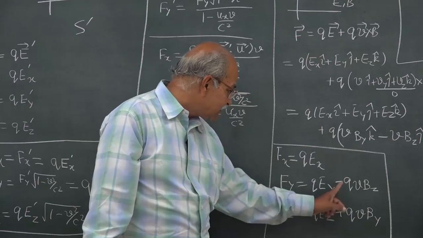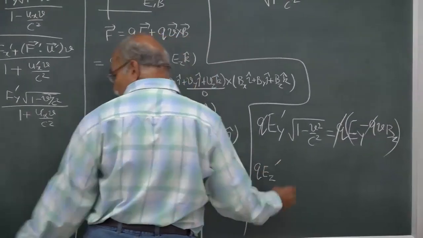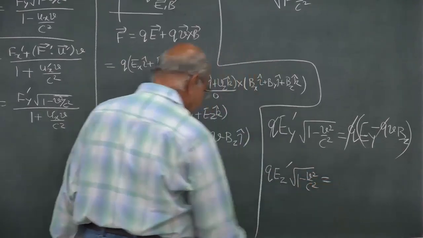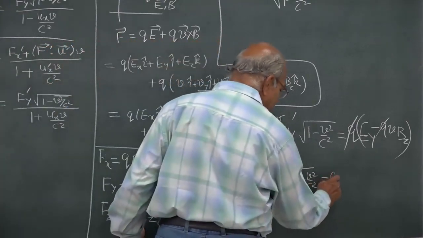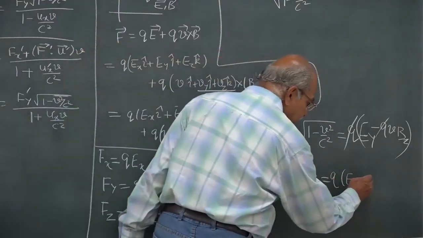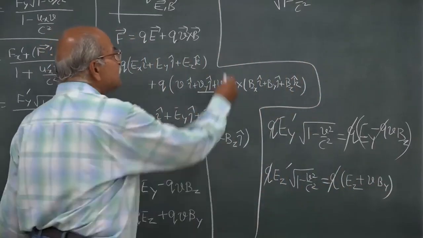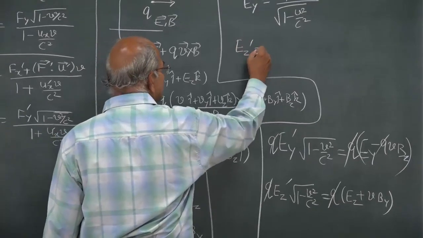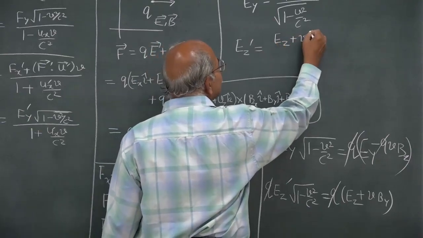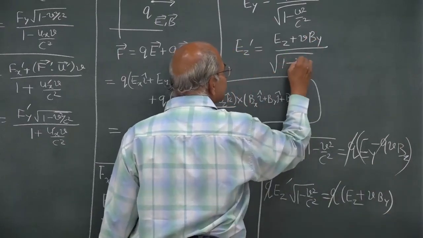So, remember, it is plus here, it was minus there. So, q Ez prime times square root of 1 minus v square by c square equals q times Ez plus v By. The q cancels out, and Ez prime is equal to Ez plus v By, divided by square root of 1 minus v square by c square.